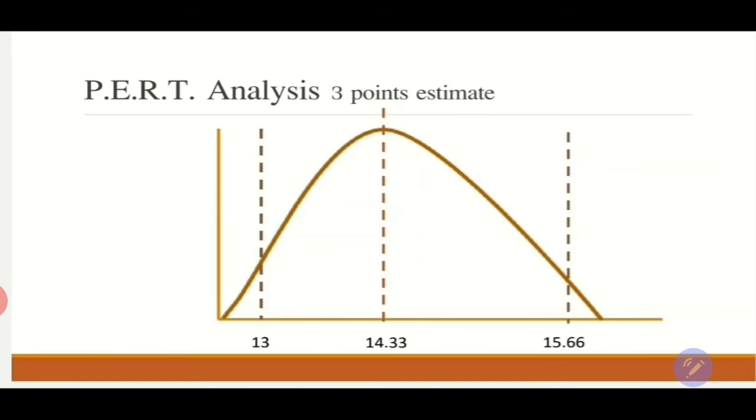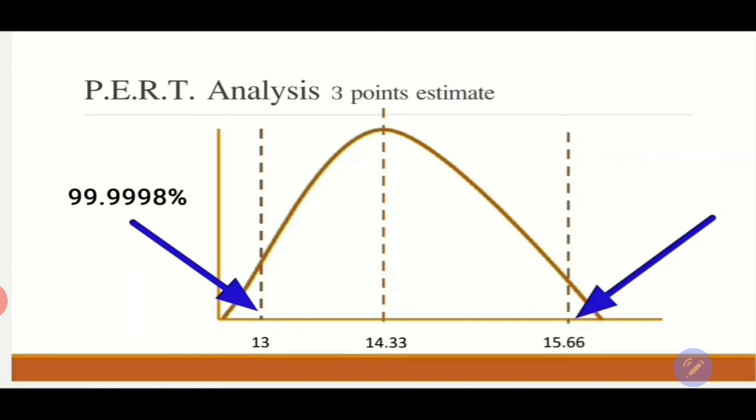This is usually how the PERT analysis, the 3-point estimate, is presented for the activities. We see that it is a range between 13 to 15.66. These are the numbers of activity A through the triangular analysis. That's the lower limit and that's the upper limit. At 13, we have 99.9998%, which is 6 sigma, that this activity will not be completed by that duration.